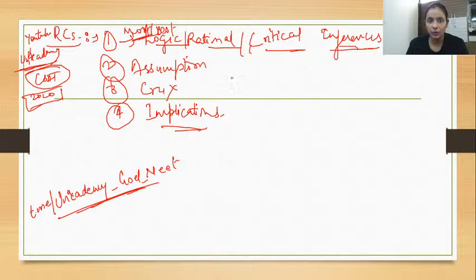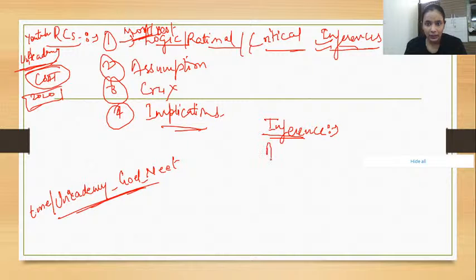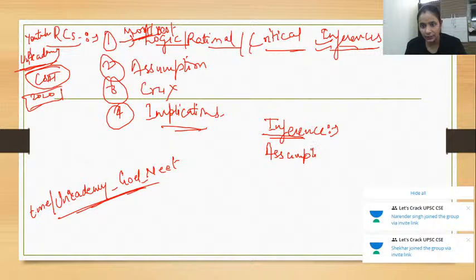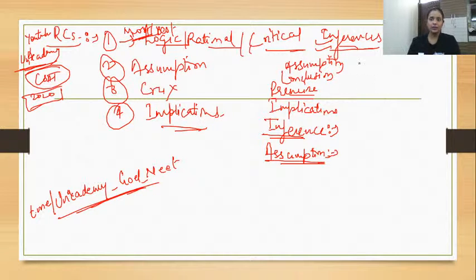Okay. Now, most logical, rational, critical inference. So exactly, what do we mean by these inferences? So there are few questions which students are confused about. Ma'am, just please tell us first, what do we mean by inference? Right? Hi Rahul, good afternoon. And what do we mean by assumption? Clear? And there are implications. Anybody who knows about the premise, conclusion, assumptions, anybody has gone through that? I'll be taking that also very soon. I'll be covering all these things very soon. So today I tell you guys, assumption is something.